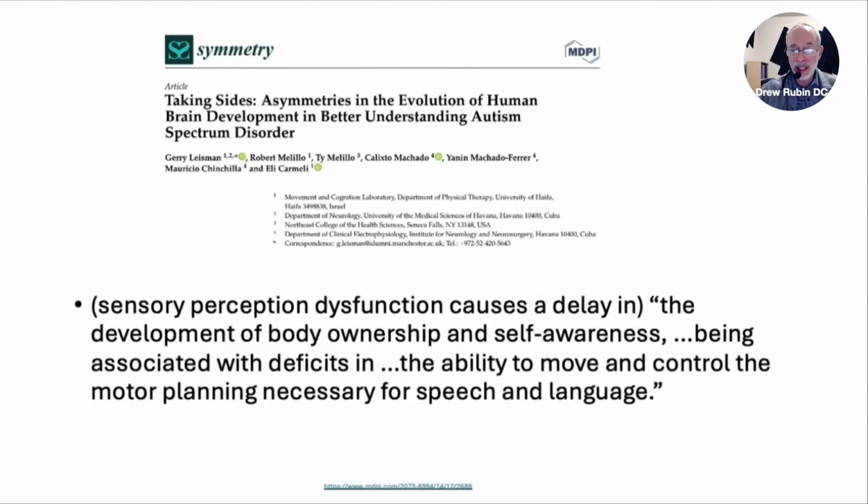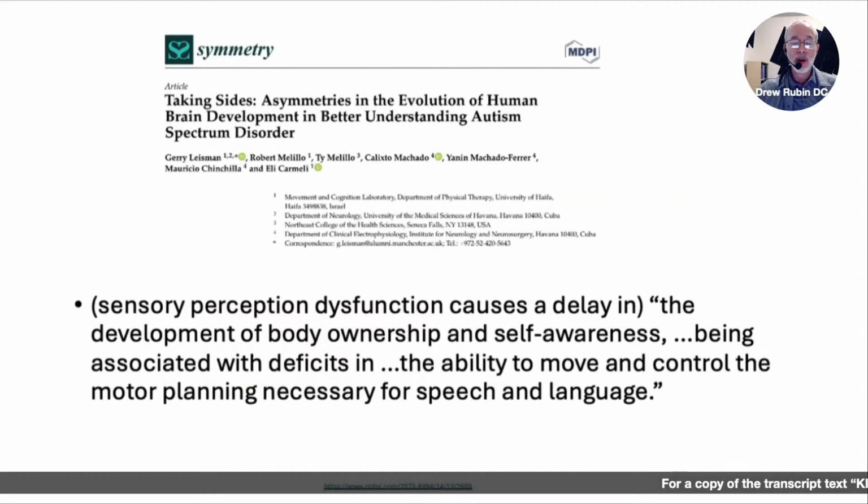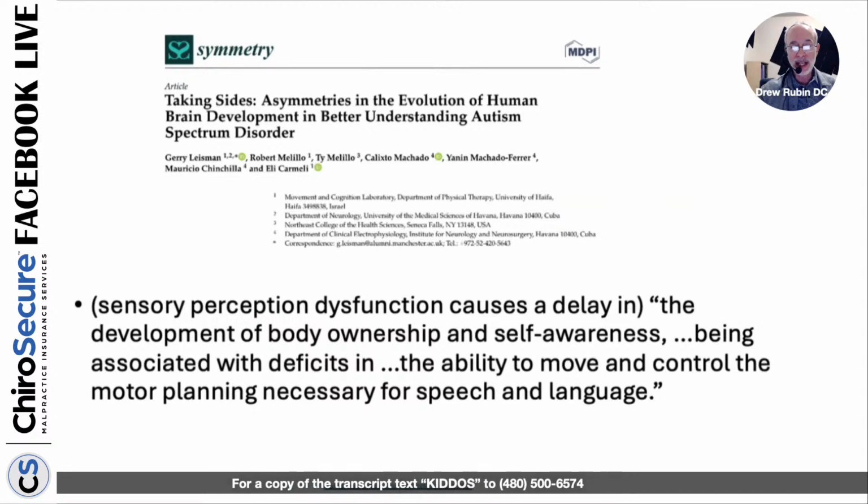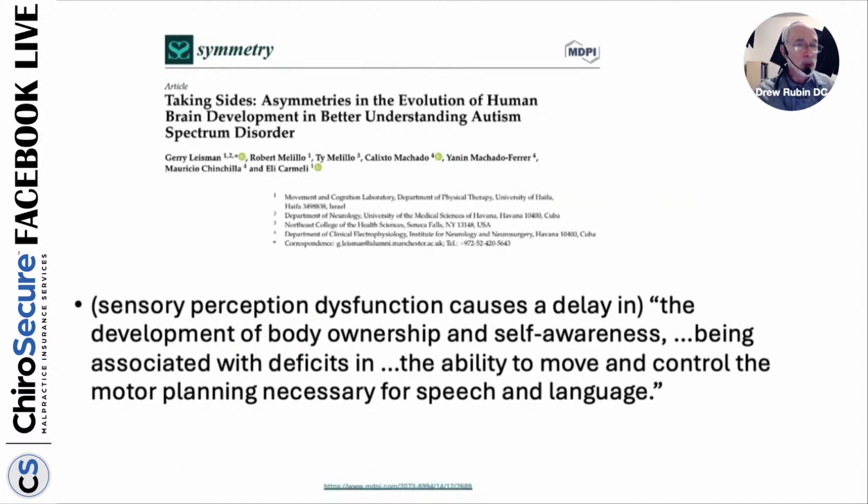Another amazing paper that he wrote several years ago was Taking Sides: Asymmetries in the Evolution of the Human Brain and a Better Understanding of Autism. And what he says there is a sensory perception dysfunction causes delay in the development of body ownership and self-awareness, being associated with deficits in the ability to move and control the motor planning necessary for speech and language. So in other words, if you can't feel, you can't move. Let's put it really simple. You can't feel, you can't move, right?